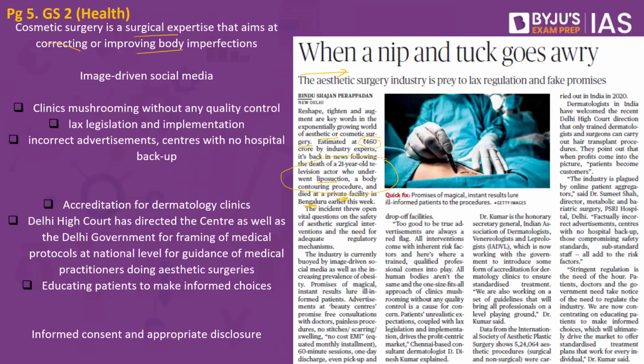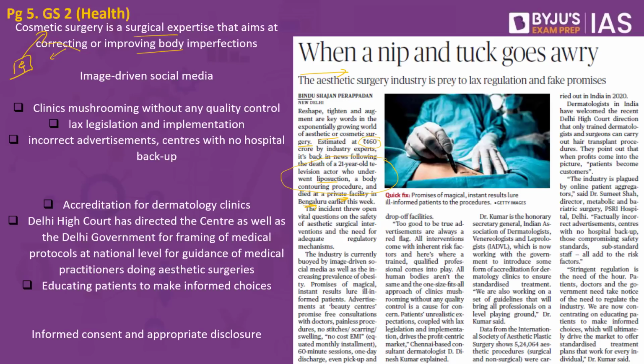There are two viewpoints to this particular cosmetic surgery. One, a particular person has some issue. This particular issue can be genetic in nature, or this can be because of some illness, or because of some trauma, or because of some psychological event like an accident, and so on. So during this particular period, a person would have suffered an imperfection, and correcting this imperfection is part of cosmetic surgery. So this is a legitimate purpose. However, there are also patients who want to improve their appearance. In such a case, they also go to the cosmetic surgeon.